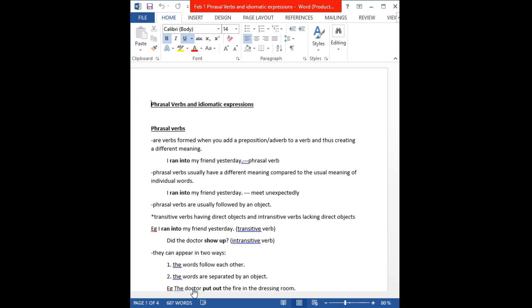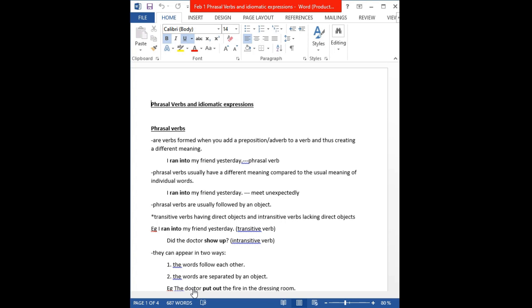These phrasal verbs are usually followed by an object. Now remember, the object comes after the main verb. We learned this in our previous grammar lesson where we looked at transitive and intransitive verbs. So just a short recap on what we discussed.